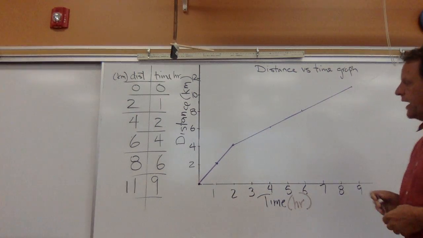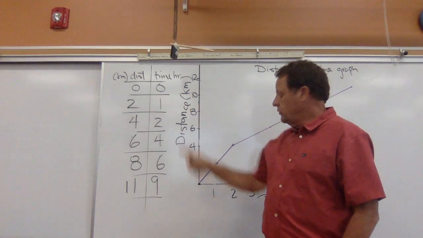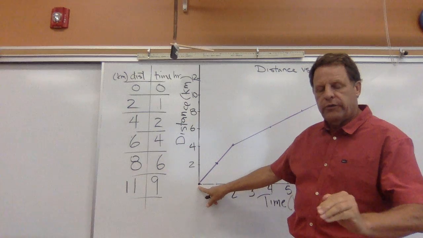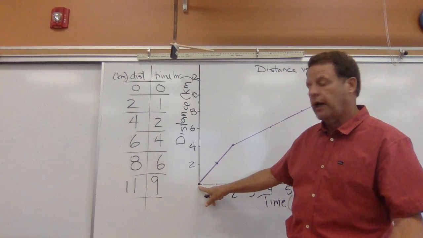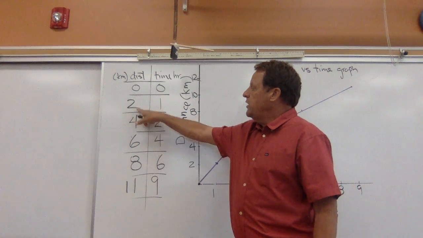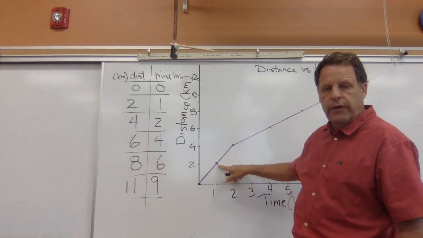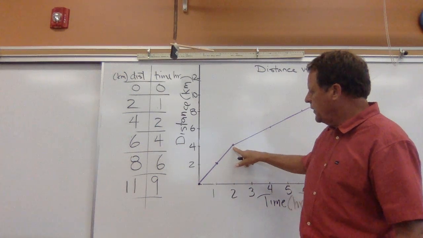Now I plugged in these various points. We're going to start at 0, 0. You don't always have to start at 0, 0, but that's usually where you do start. Then we went a distance of 2 kilometers in 1 hour; there's the data point for that. And then we went 4 kilometers in 2 hours; that's the data point.